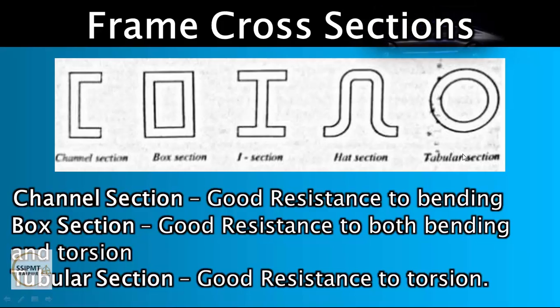Mainly we will talk about the following three sections. First is channel section. It provides good resistance to bending. Second one is the box section. It provides good resistance to both bending and torsion. And third one is the tubular section. It provides good resistance to torsion. Right? So here we can see the box section is better as compared to other sections.